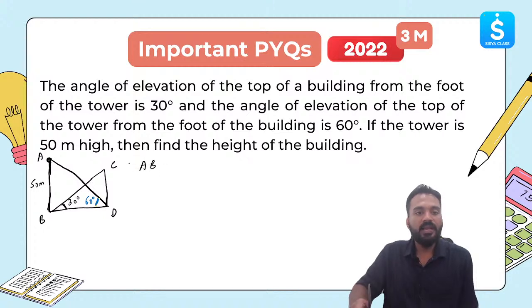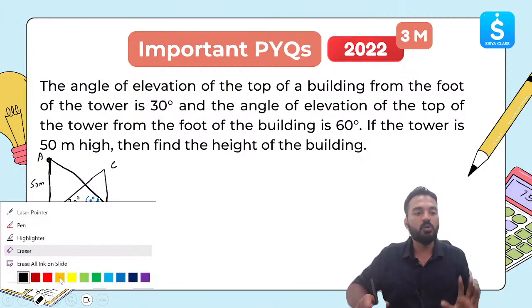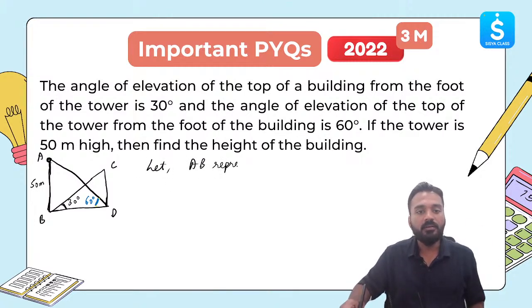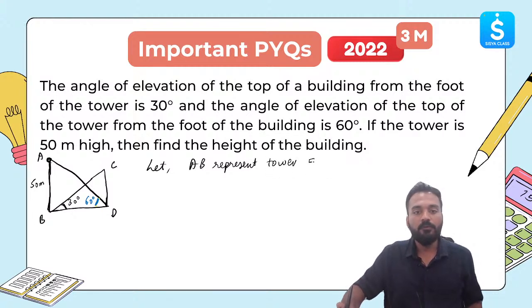First step is to draw the diagram. After drawing the diagram, you will write: let AB represent the tower, 50 meter height.